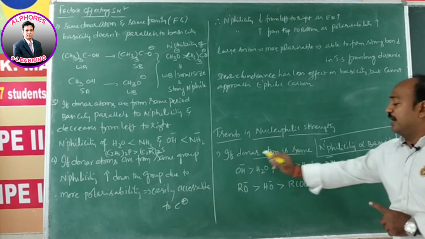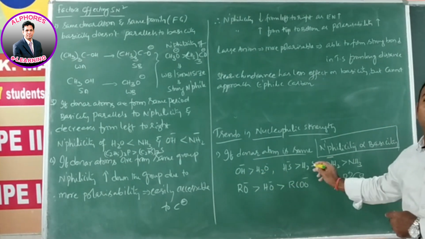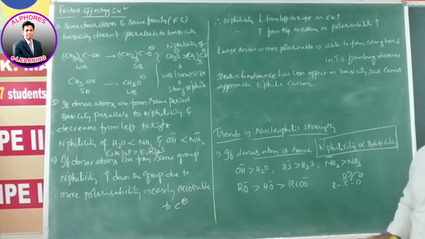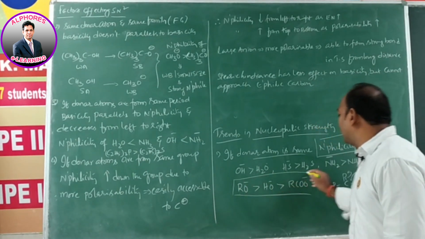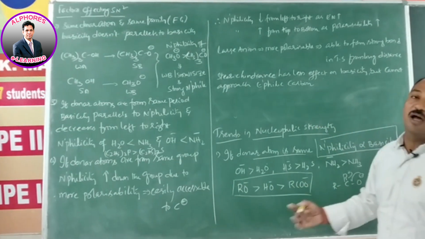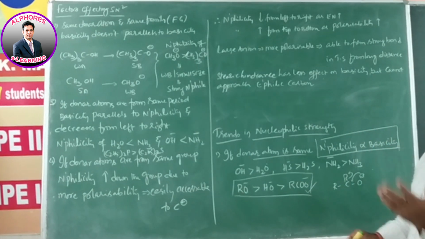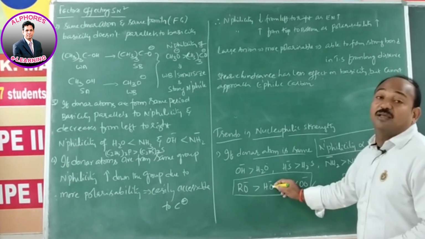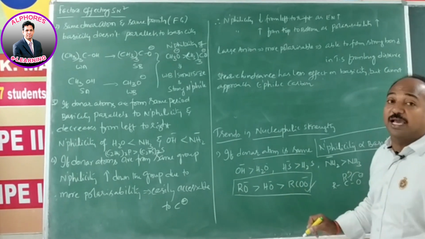Once again, compared to H2O, OH minus is more basic. Compared to H2S, HS minus is more basic. Compared to NH3, NH2 minus is more basic. And among alcohols, water and carboxylic acid, carboxylic acids are the strongest acids, so their conjugate is a weak base. Water compared to carboxylic acid is a weak acid.